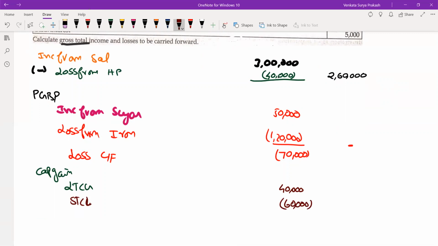Based on section 70, I will adjust. So my taxable capital gain is 0. Still I have a loss to be carried forward, which is 20,000. I'll be carrying forward this 20,000. What is this loss? Short-term capital loss to be carried forward.